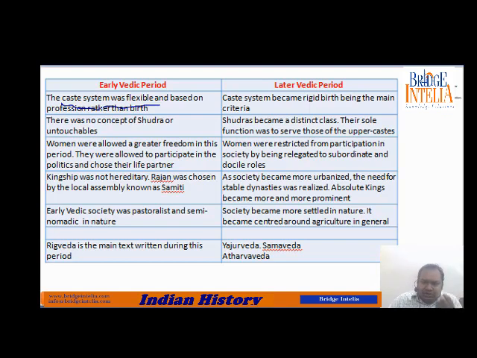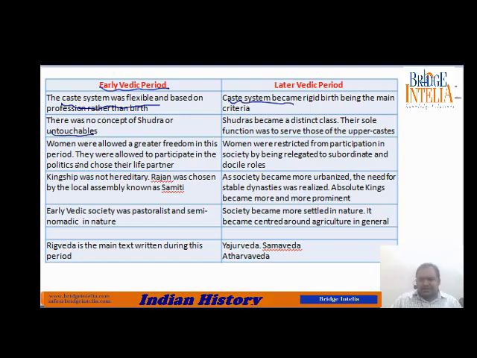So the caste system took birth in the early Vedic period, but it was not very rigid. It was flexible. But during the later Vedic period, the caste system became very rigid and somewhat problematic. We will see in detail. So there was no concept of Shudra or untouchable.